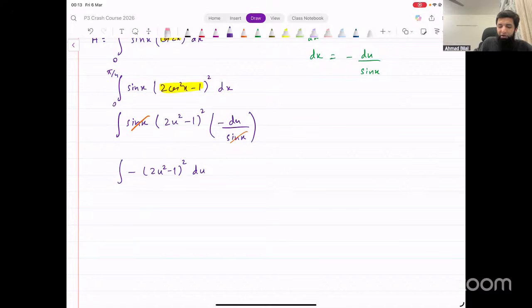Now we have converted everything to u. Don't forget to change the limits as well. We will do that. You can't use these limits, right? So we have to change the limits. But how do we integrate this? Can I apply the power rule? Can I apply the power rule directly? Will that work? Power rule, does that work?